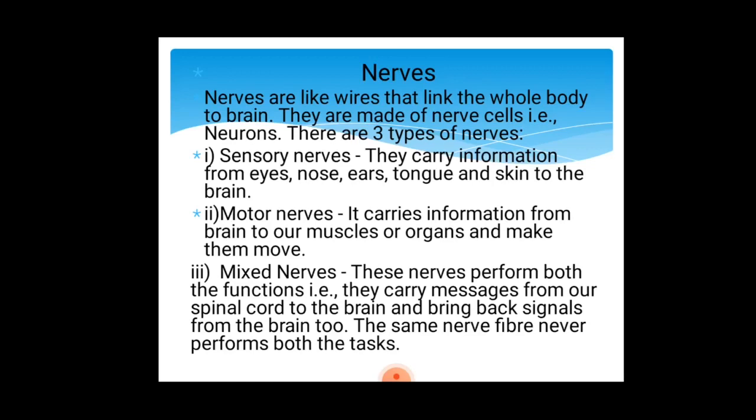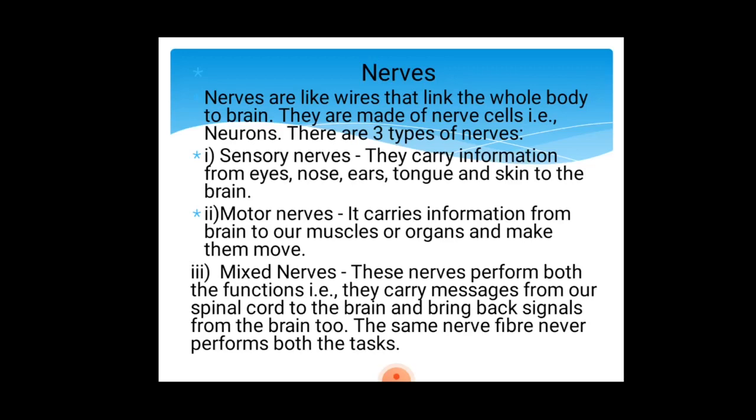Mixed nerves, and these are the most important nerves. As its name indicates, mixed nerves perform the function of both. They can do the function of both sensory nerves as well as motor nerves. They carry information from sensory nerves and bring back information to motor nerves from the brain. These nerves perform both functions, that is, they carry messages from the spinal cord to the brain and bring back signals from the brain too.